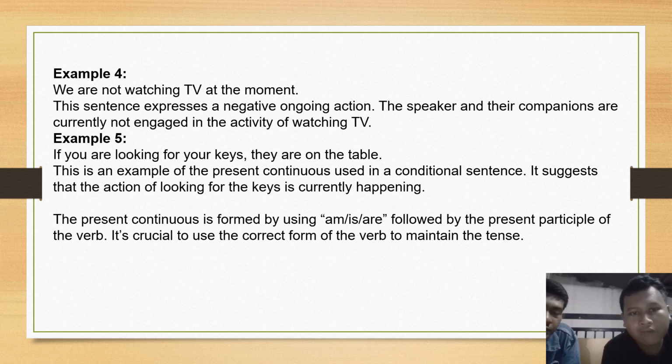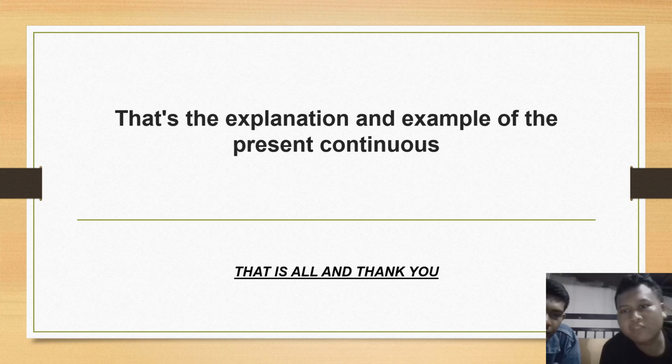Example 5. If you are looking for your keys, they are on the table. This is an example of the present continuous used in a conditional sentence. It suggests that the action of looking for the keys is currently happening. The present continuous is formed by using am, is, are, followed by the present participle of the verb. It's crucial to use the correct form of the verb to maintain the tense. That is the explanation and examples of the present continuous.